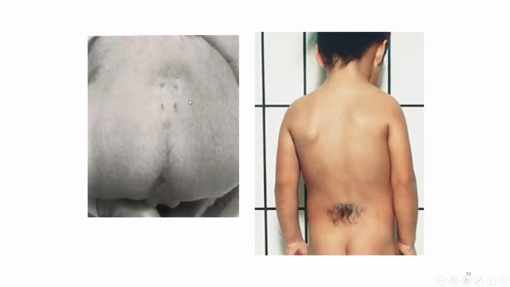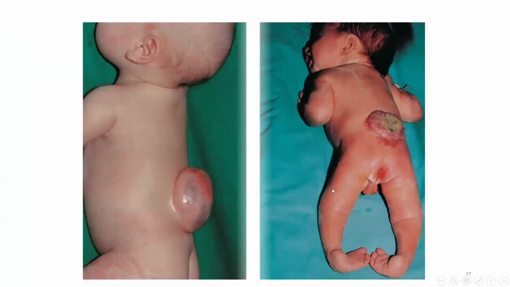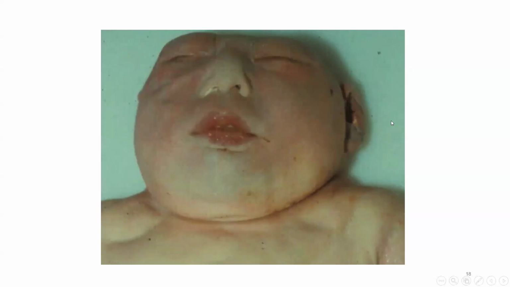These pictures are about spina bifida occulta, spina bifida with meningocele, and spina bifida with meningomyelocele. And this picture shows the anencephaly, which is a very dangerous case. It is incompatible with life.